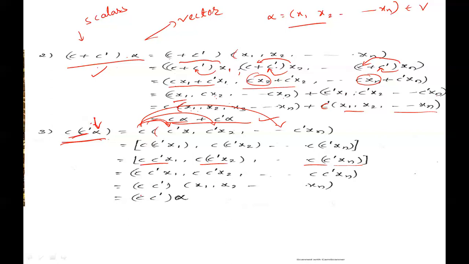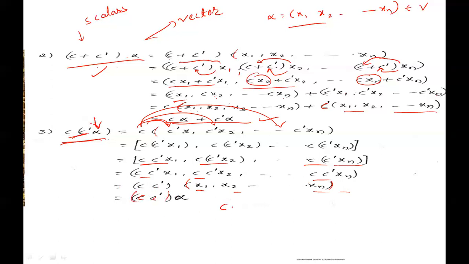Take c dash common in each term, c dash of x1, x2, and so on, xn is left out. Therefore, c dash into alpha.